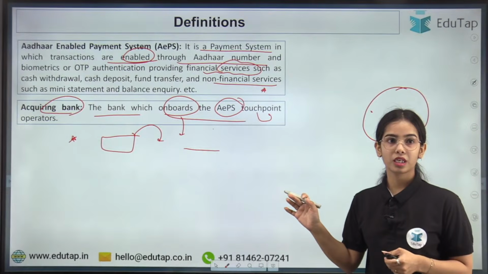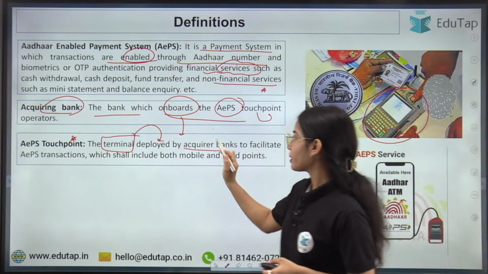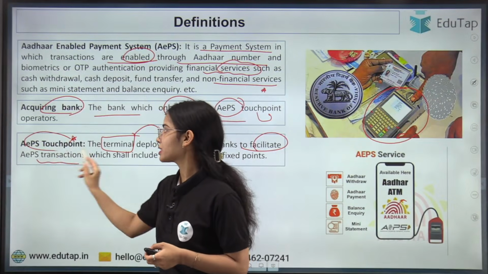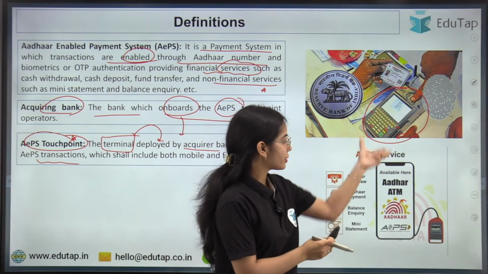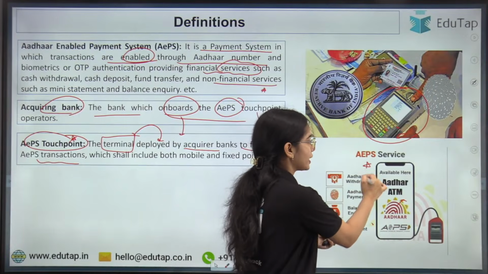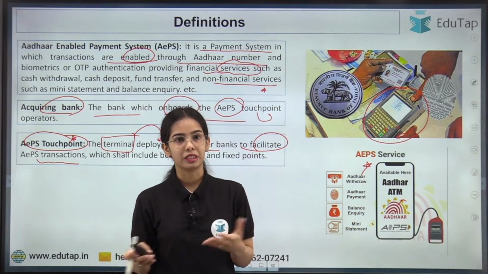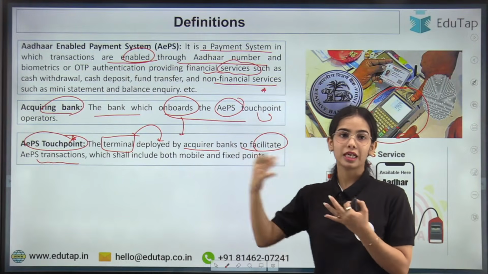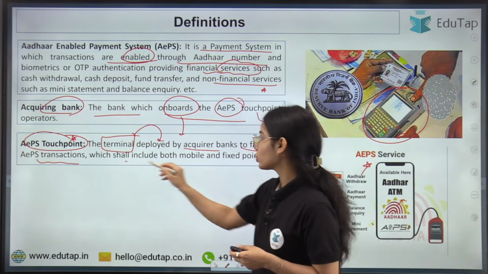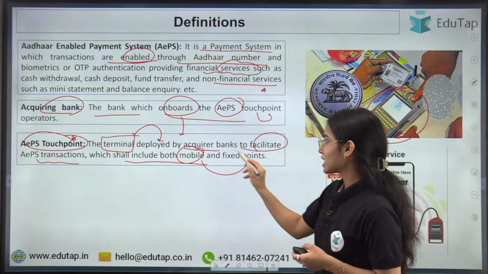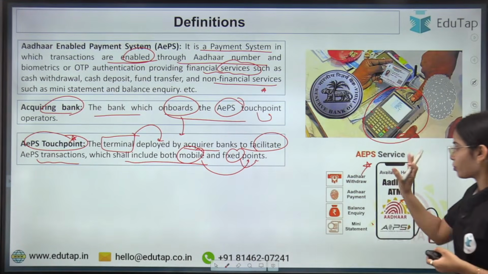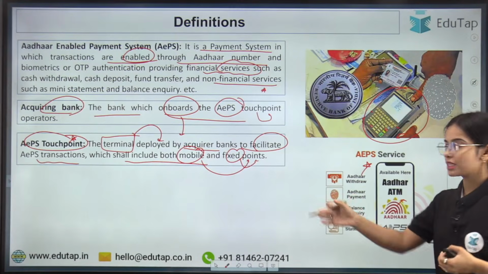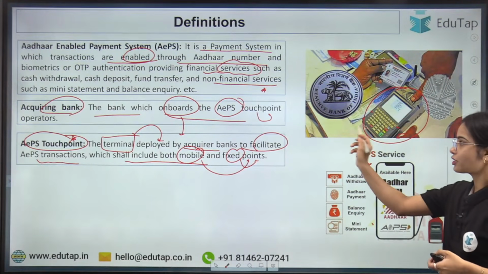Now coming back, the terminal is deployed by the acquirer bank to facilitate AEPS transactions. This is the kind of AEPS touchpoint through which the Aadhaar enabled payment system transaction can be completed. It shall include both the mobile points as well as the fixed points. The mobile points can be taken to the village and to multiple places. The fixed points are fixed and connected to wires and such.